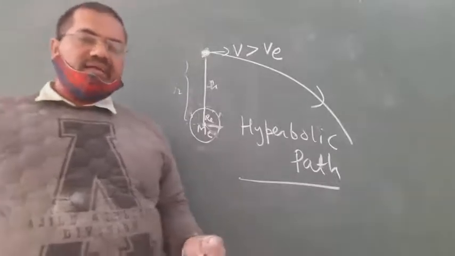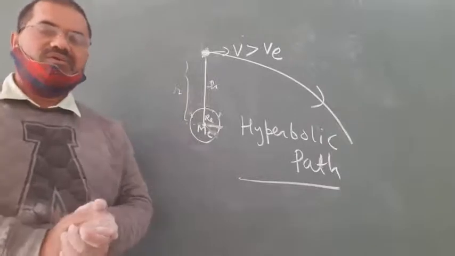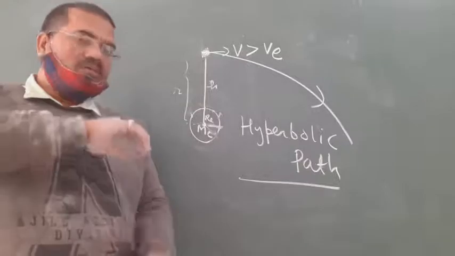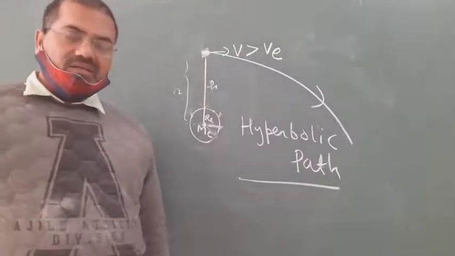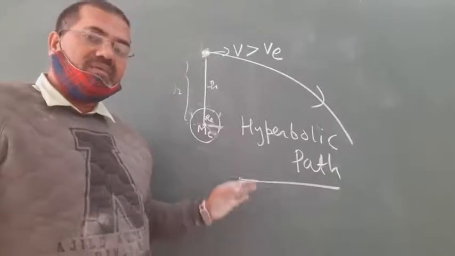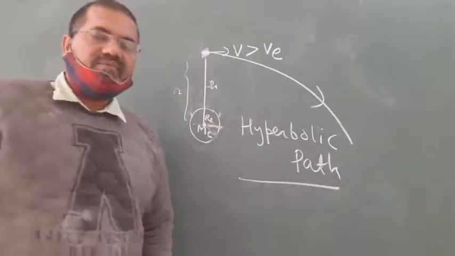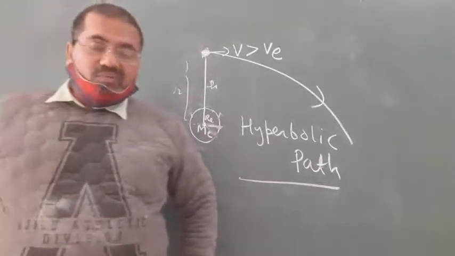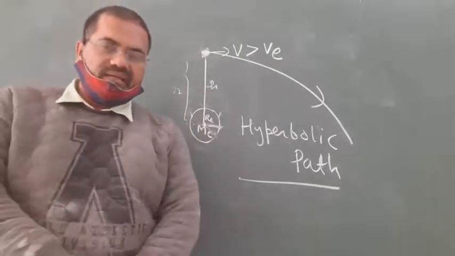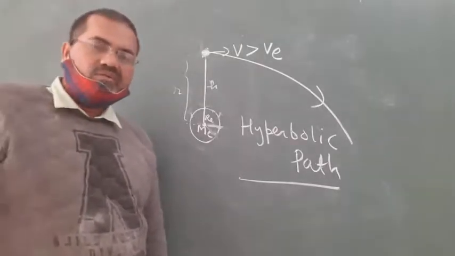When the speed of the satellite is less than V naught, that is orbital speed, then the satellite will follow an elliptical path, and the foci is on the farthest side from the satellite. Second case, when the speed of the satellite is equal to orbital speed, then the path followed will be circular of radius r, where r equals Re plus h.